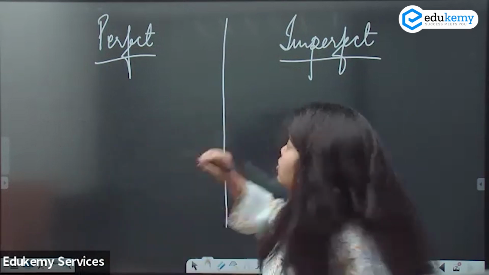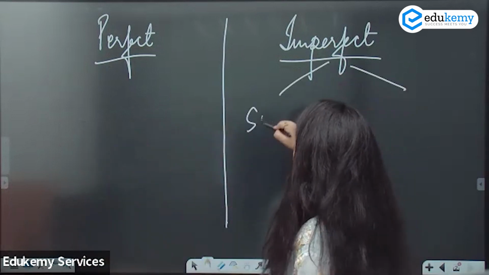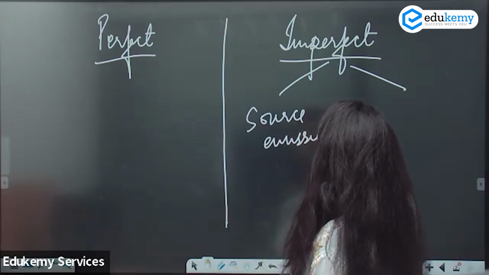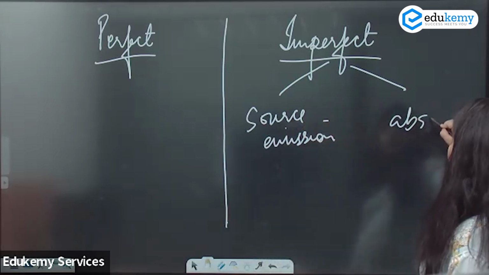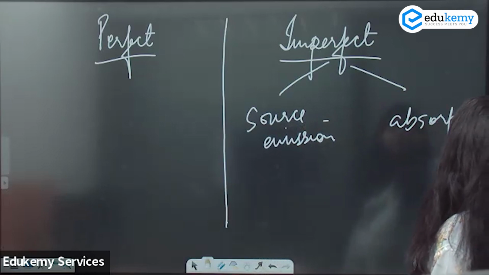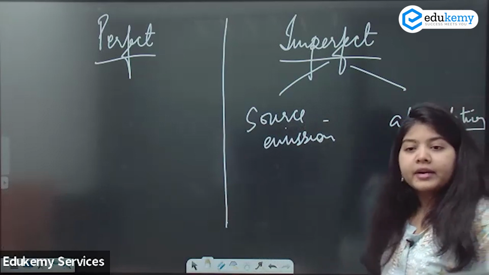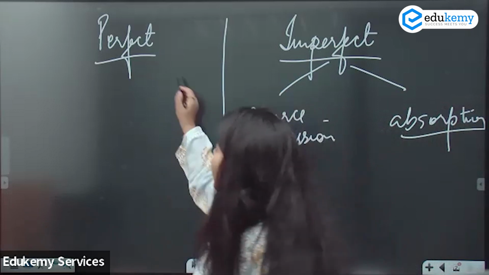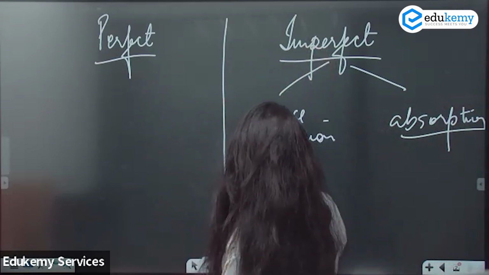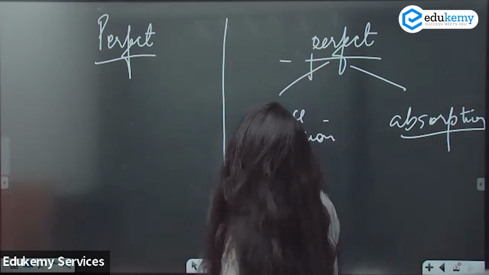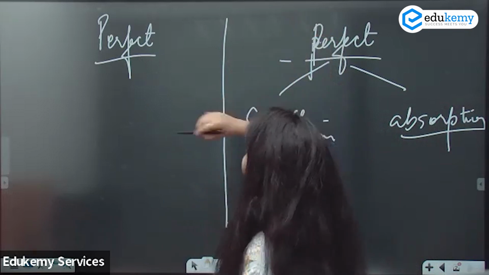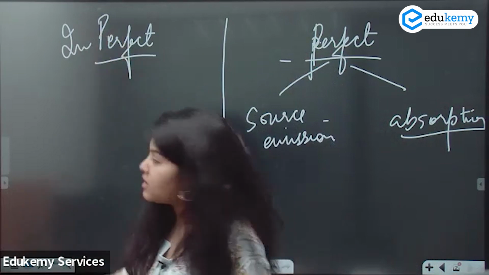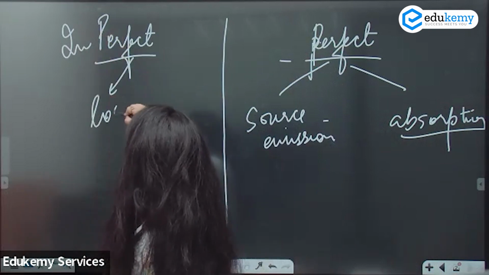In layman language, you can trace the source of emission as well as absorption, and these are not lost in nature. These are perfect cycles. In imperfect cycles, which are generally sedimentary cycles, they are lost in nature.